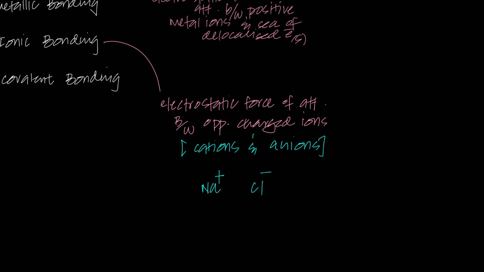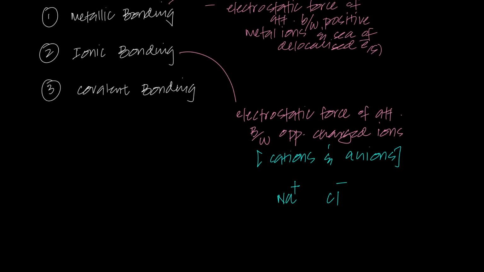So the sodium ion and the chloride ion are going to attract each other, and because they are static charges, we call it electrostatic attraction, and they're opposite. So we say ionic bonding is electrostatic force of attraction between oppositely charged ions. The positively charged ions are called cations and the negatively charged ions are called anions. Good stuff. And even covalent bonding is what?